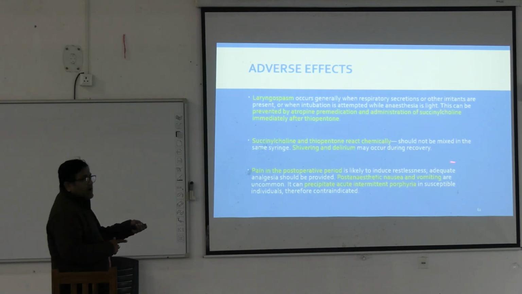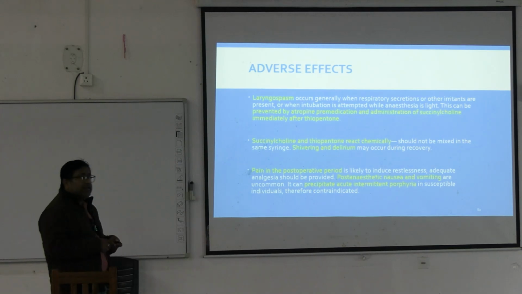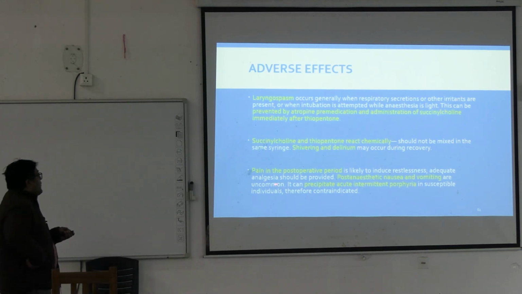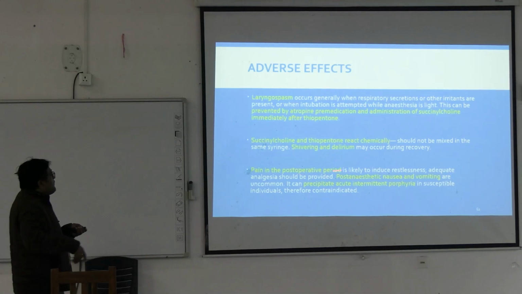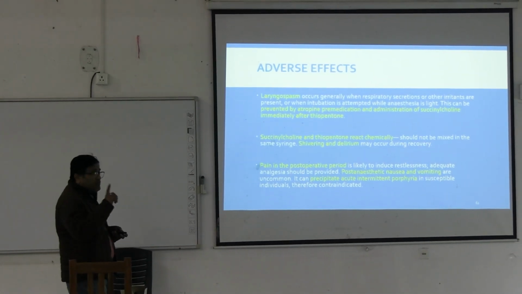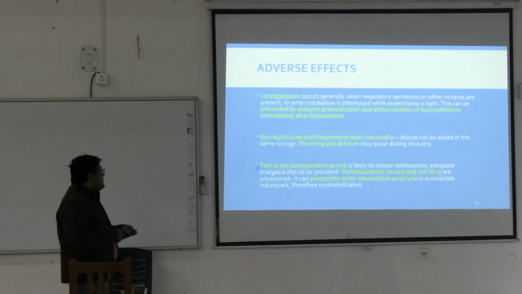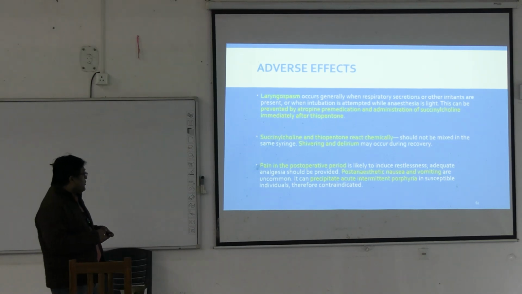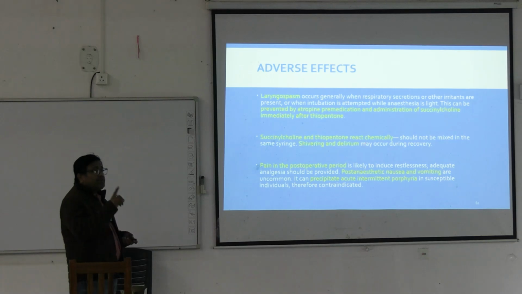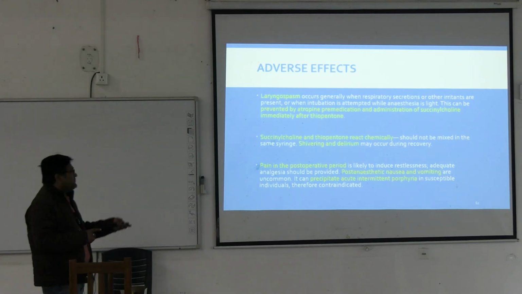During recovery after injection of thiopentone sodium, shivering and delirium can occur. Post-operatively, pain can be there which can induce restlessness. Adequate analgesia should be provided to cover up the pain. Post-anesthetic nausea and vomiting are not uncommon. It can precipitate acute intermittent porphyria and should not be used in susceptible patients.